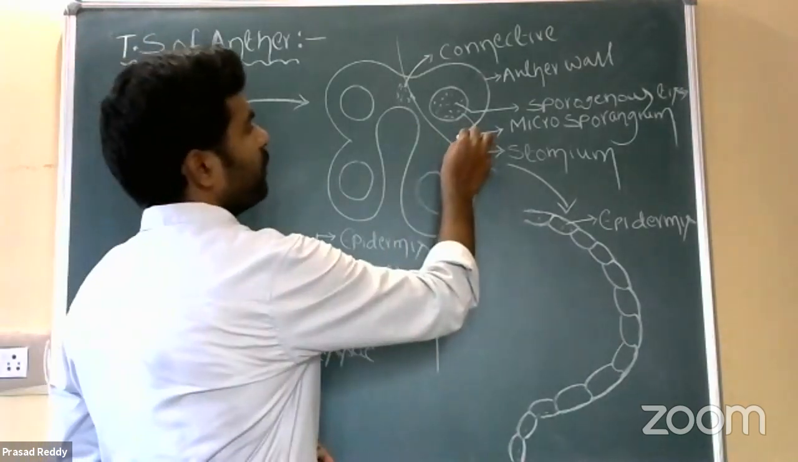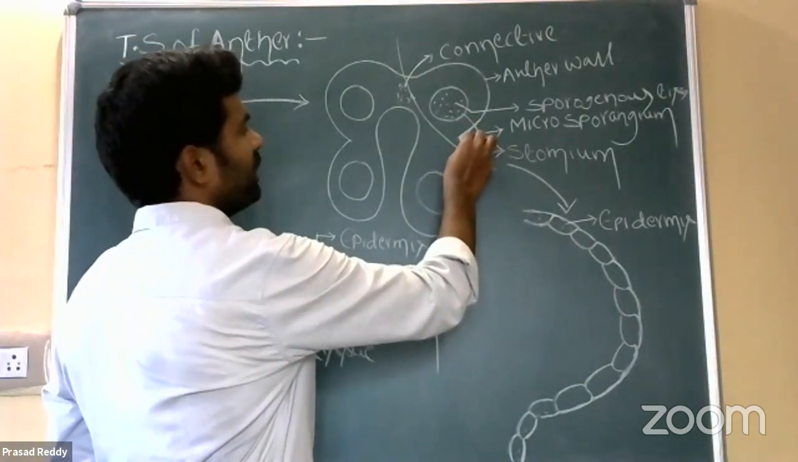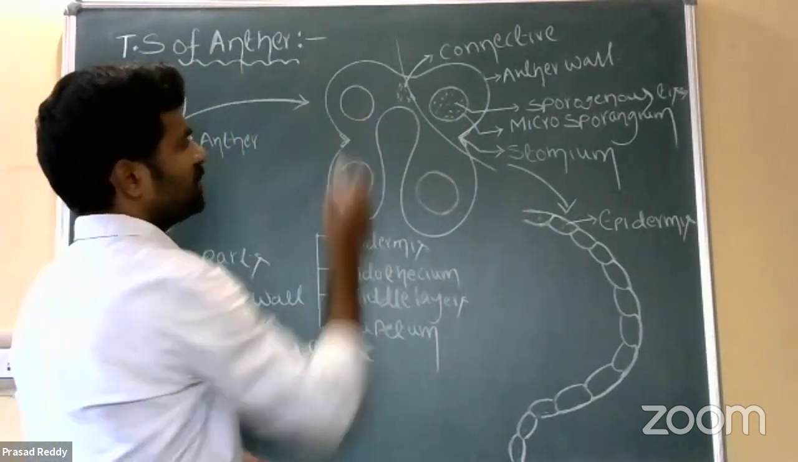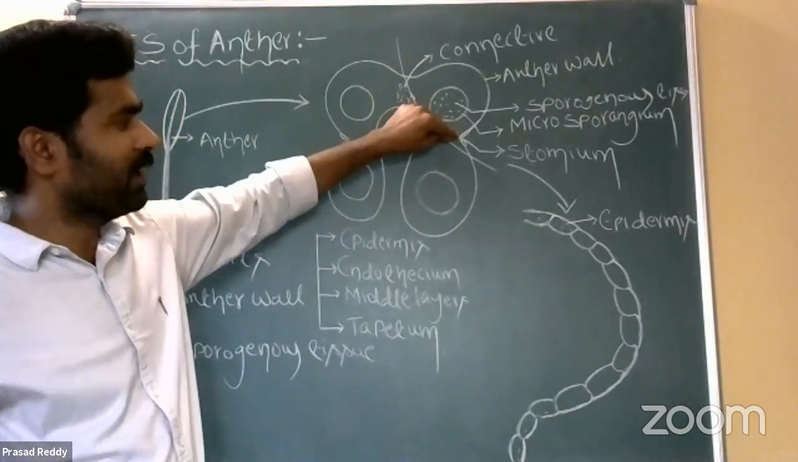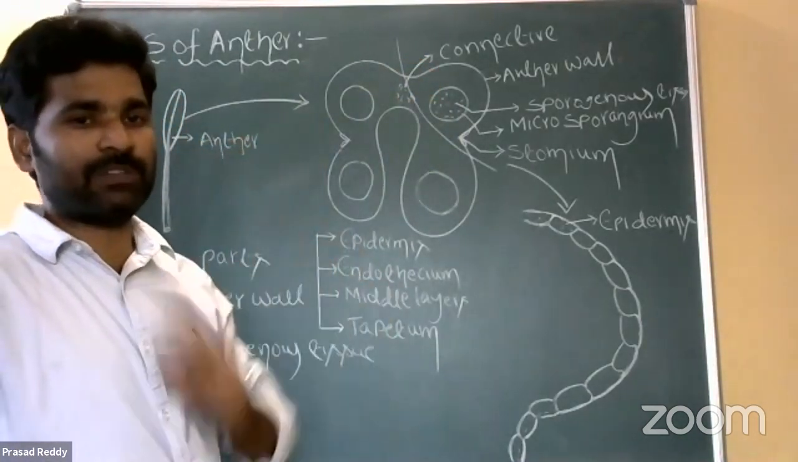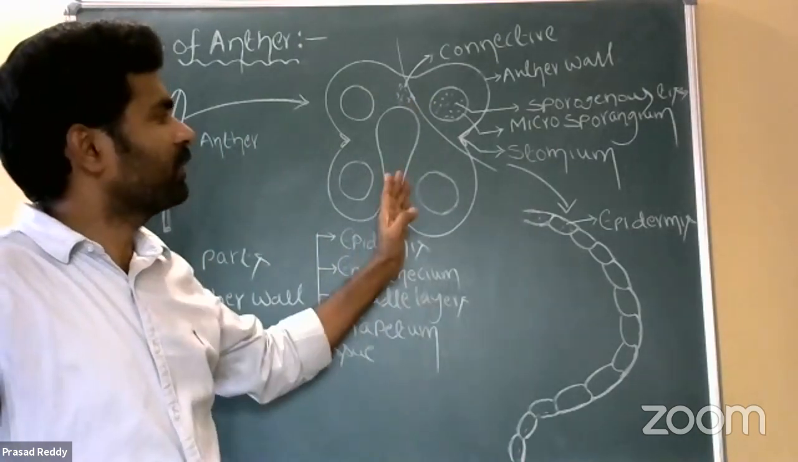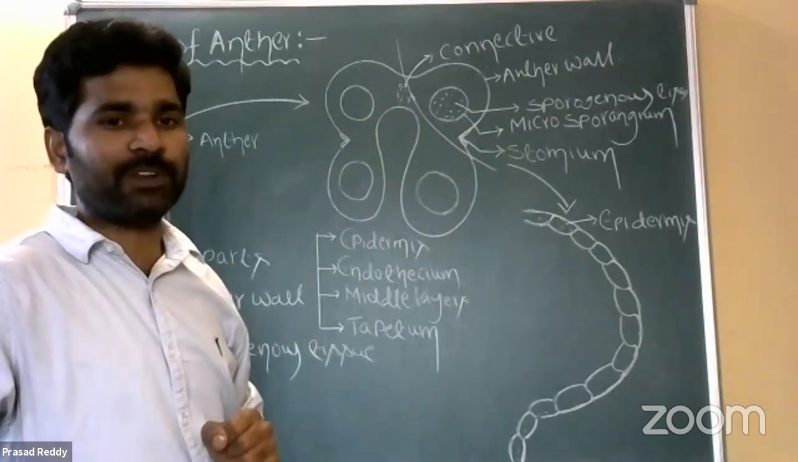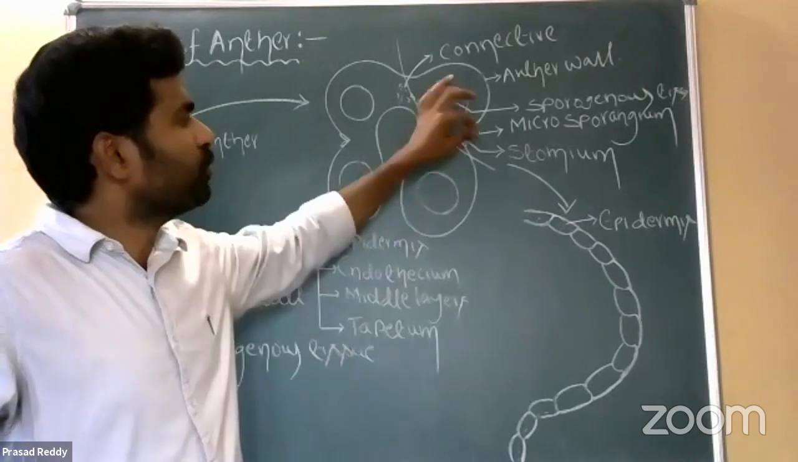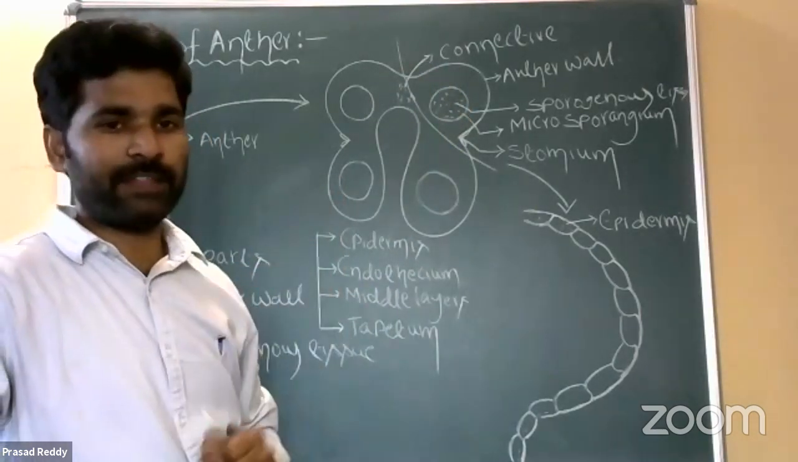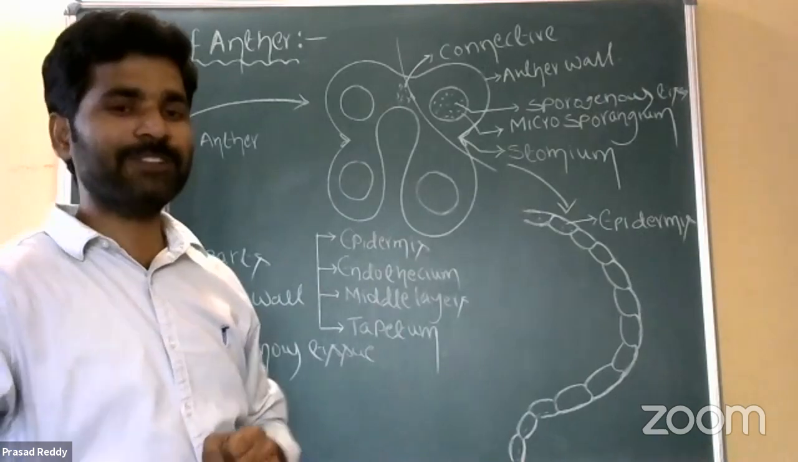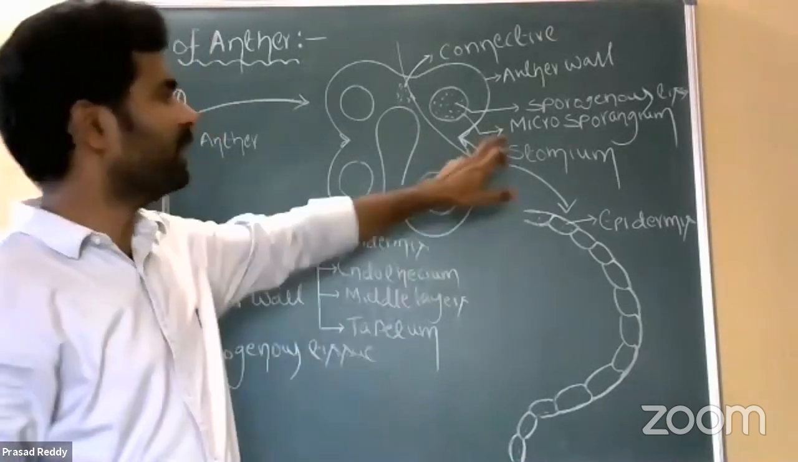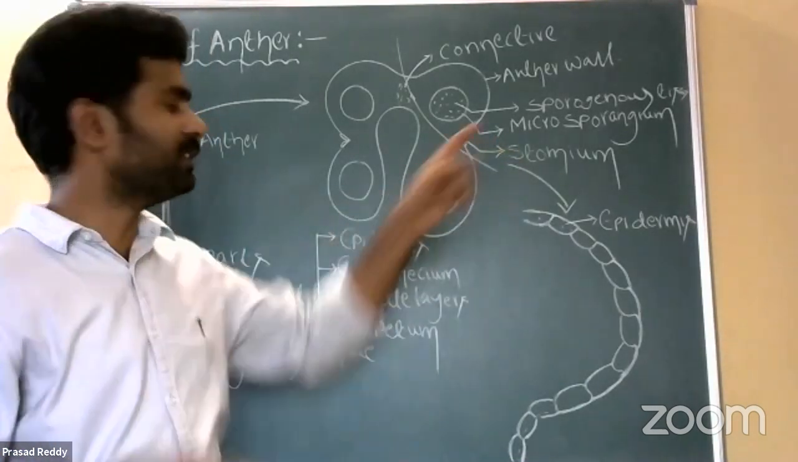But the epidermal cells which are located in between two pollen sacs, see exactly here, are enclosed by very thin cell walls. These two cells are called stomium. What is the use of that stomium, sir? After maturation, that stomium is responsible for dehiscence of anther, which means releasing of pollen grains. After maturation, the anther ruptures and opens at stomium.